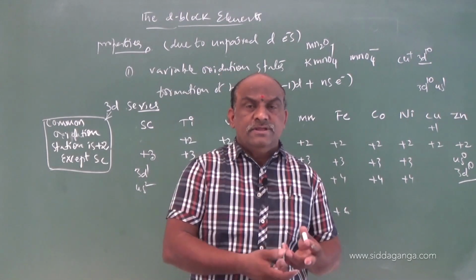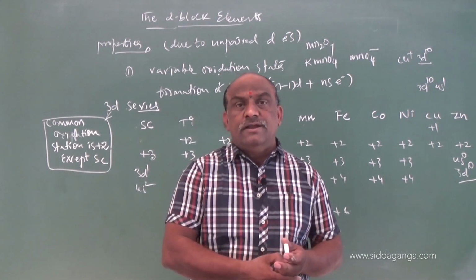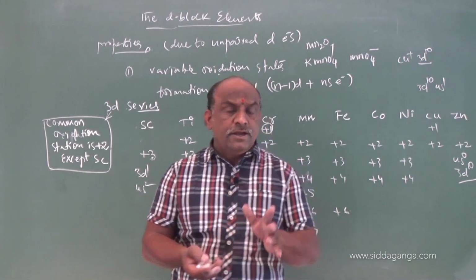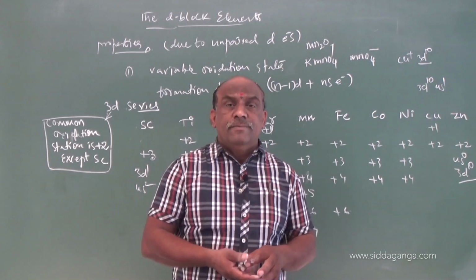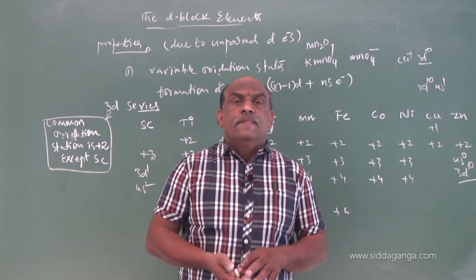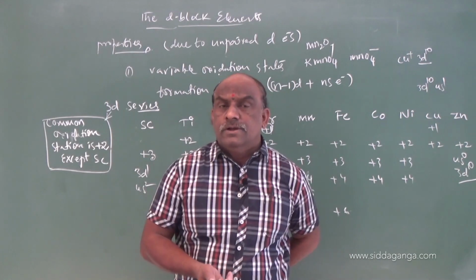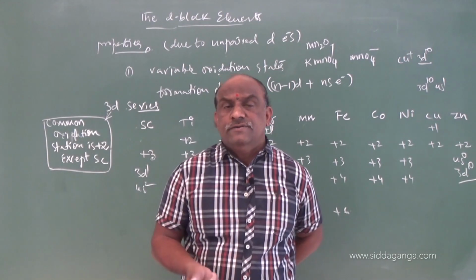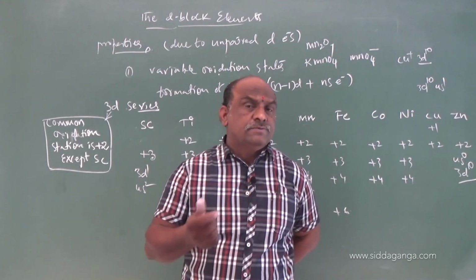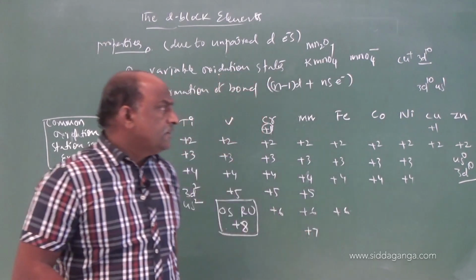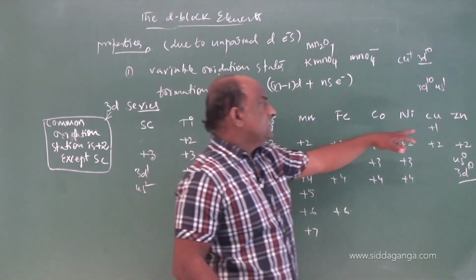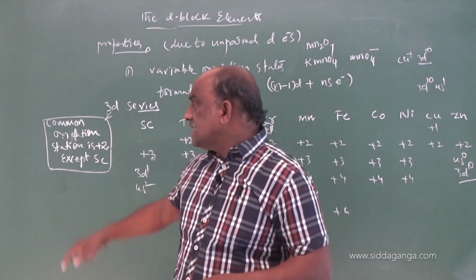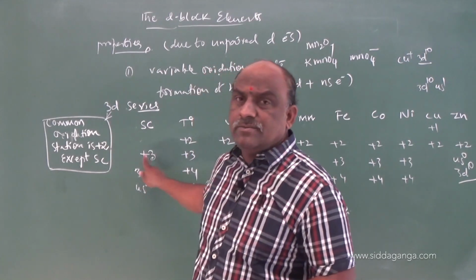We should calculate atomization, ionization and lattice enthalpies, some enthalpies which are related to the measurement of electrode potentials. According to electrode potentials, we have to find which is the oxidizing agent and which is the reducing agent. So here you should make a note, my dear students. Zinc exhibits only one oxidation number, that is +2. Scandium exhibits only one oxidation number, that is +3.